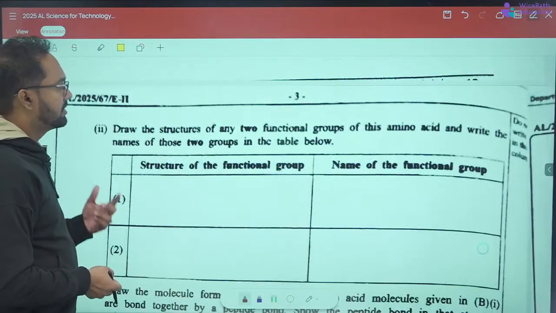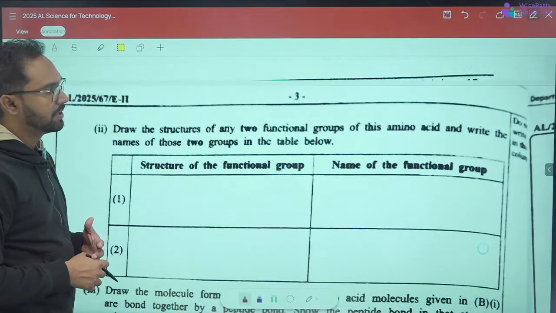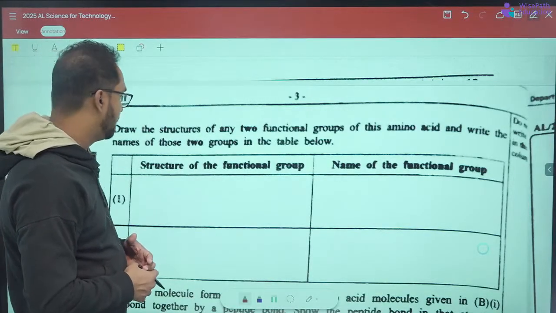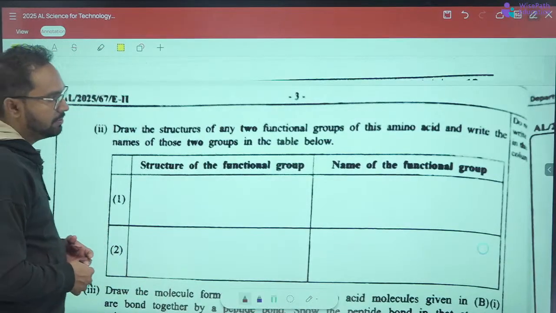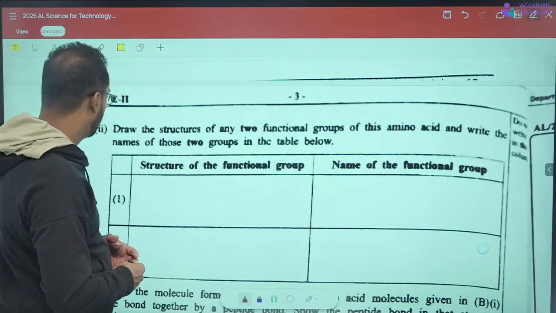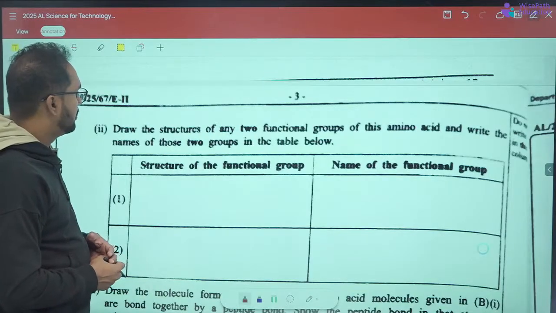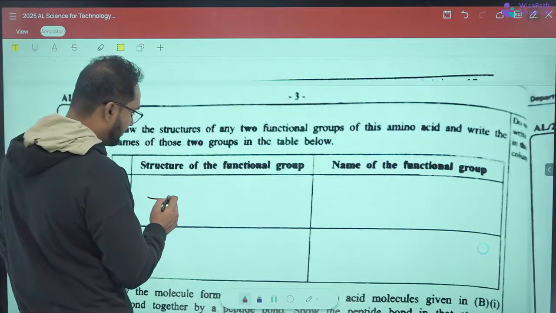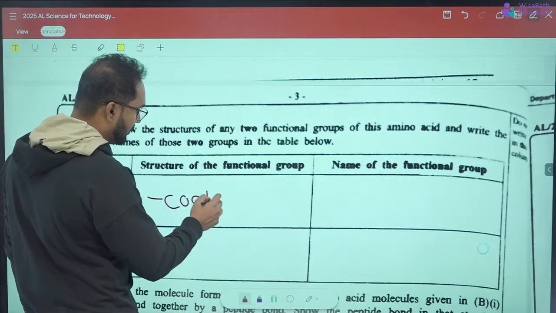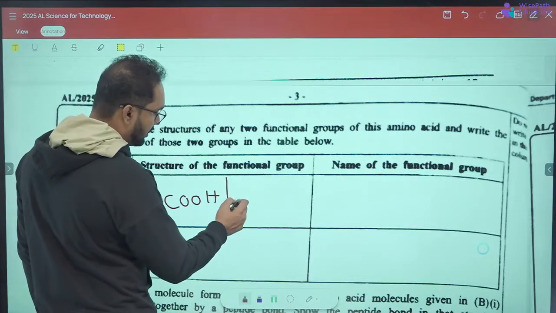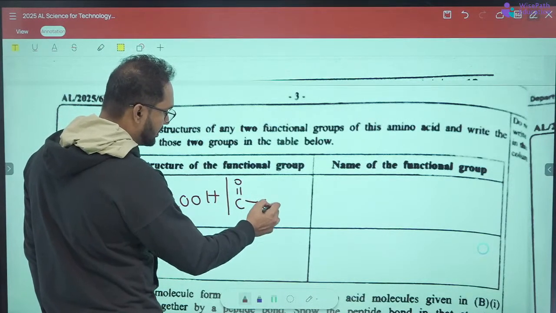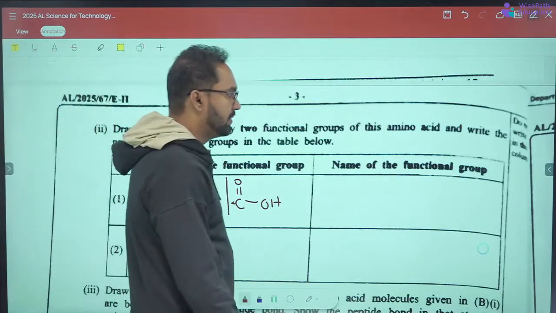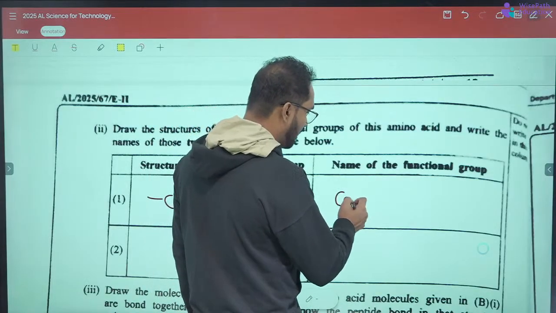Draw the structures of any two functional groups of this amino acid and write the names of those two groups in the table below: the structure of the functional group and then the name of the functional group. So the main two functional groups are there. One is the carboxylic acid group, COOH. You can write it as C double bond O, OH. The name of the functional group is carboxylic acid.